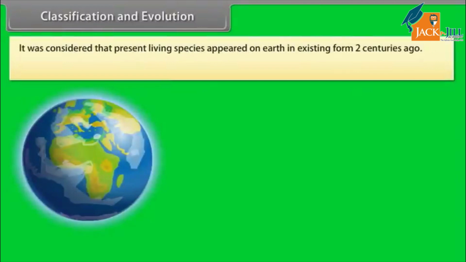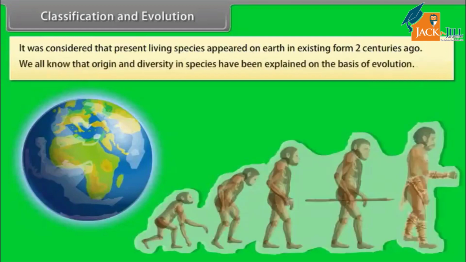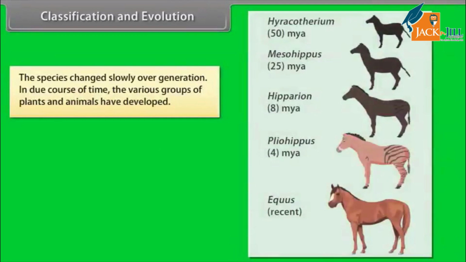Classification and evolution. It was considered that present living species appeared on Earth in their existing form from 2 centuries ago. We all know that origin and diversity in species have been explained on the basis of evolution. The species changed slowly over generations.